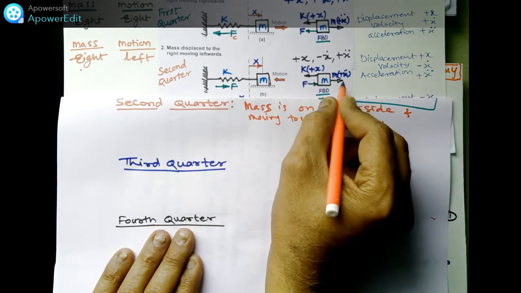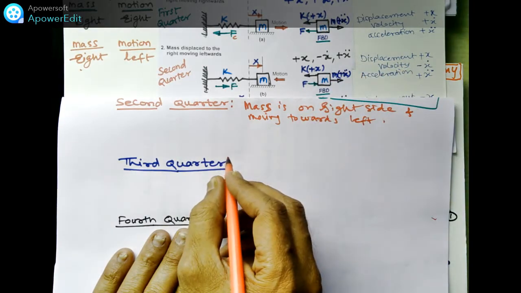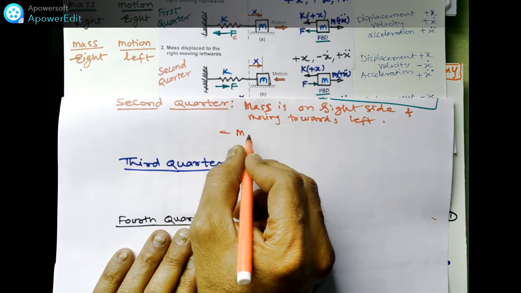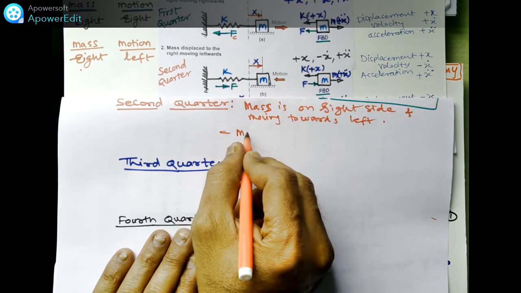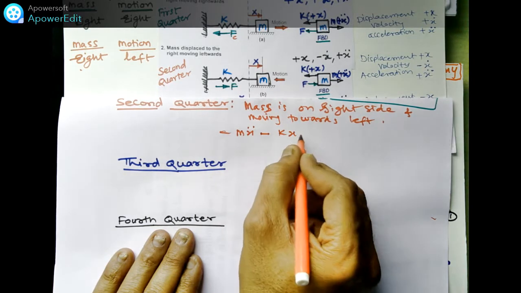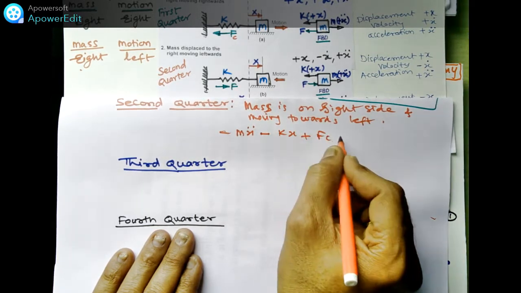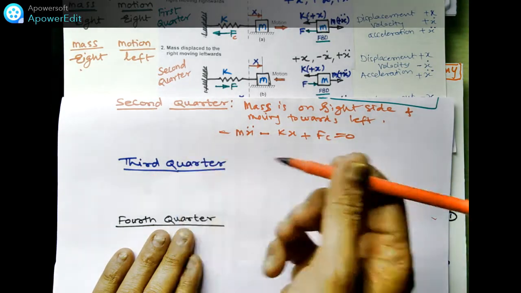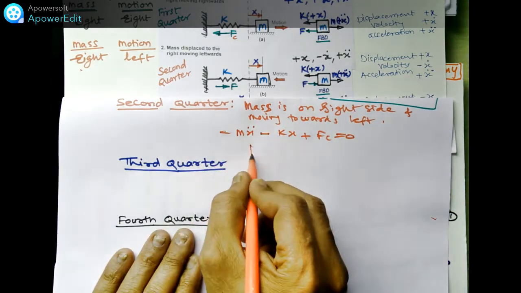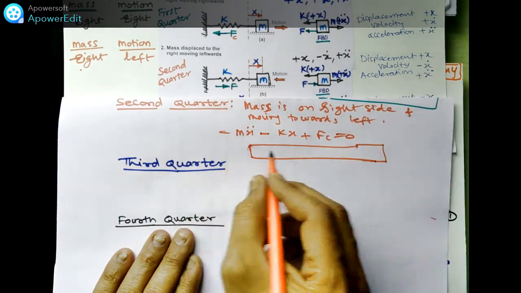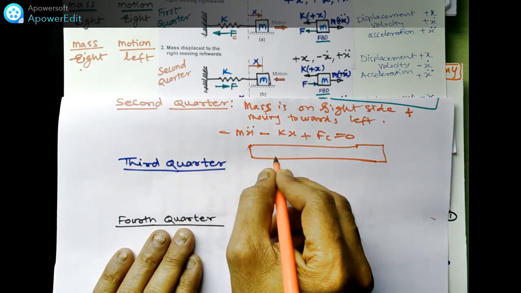This mass is towards the right side, so we get mx double dot minus kx plus fc equal to 0. According to the sign convention, what is the final equation for quarter 2?